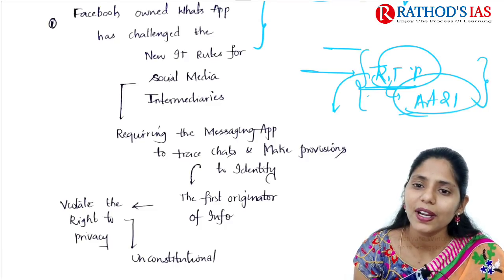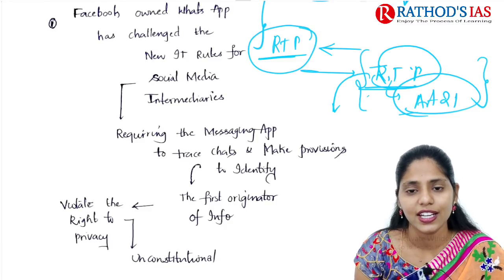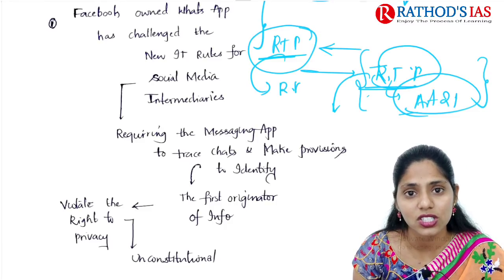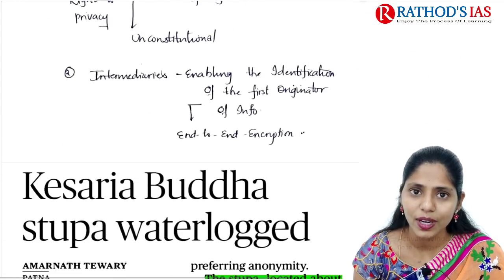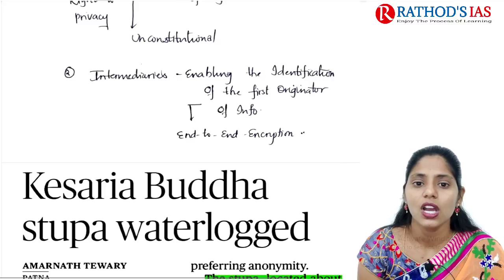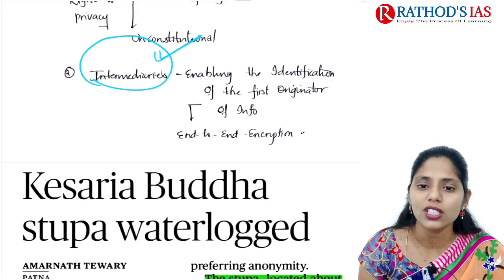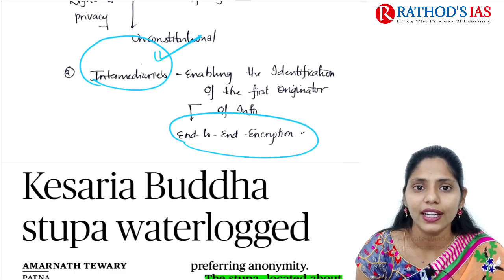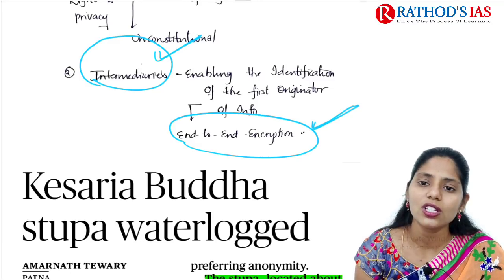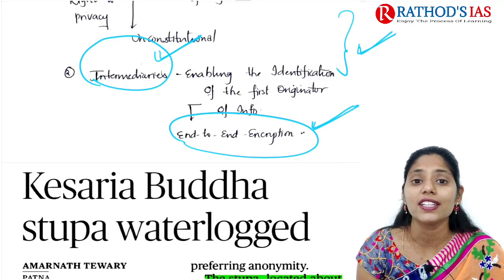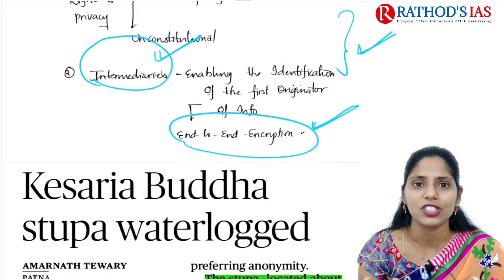But the Supreme Court said that the right to privacy is not an absolute right, so some reasonable restrictions can be imposed. The second important thing challenged by WhatsApp is that whenever intermediaries want to trace the originator of information, WhatsApp has end-to-end encryption, so they cannot trace the originator of information. So these are some important concerns regarding the new IT rules. So this is it for this topic and I hope it is very clear now.